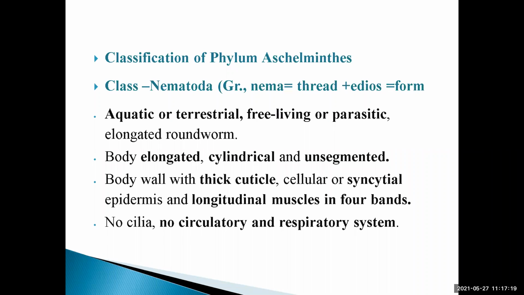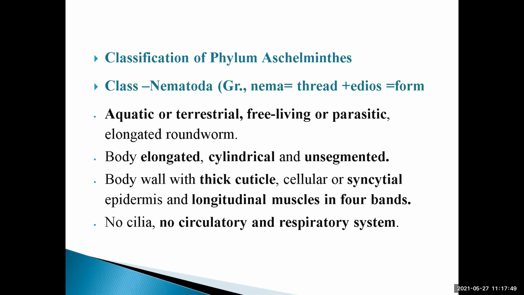Now, if we classify the phylum Aschelminthes, first comes the class Nematoda. What is the Greek meaning of Nematoda? Nema means thread and eidos means form, meaning thread-like or thread forms. So, the phylum consists of different classes. The more prominent class, that is the Nematoda, we are dealing with.